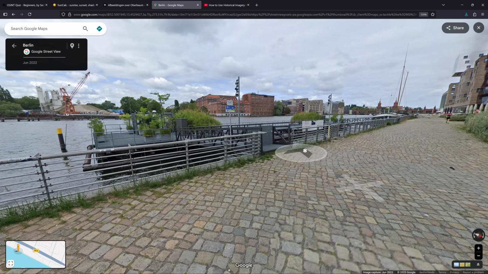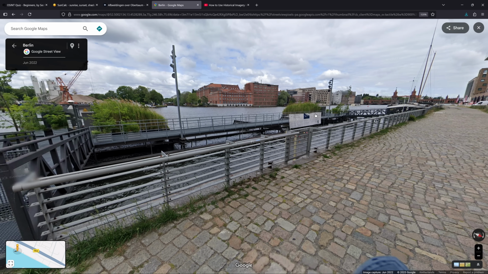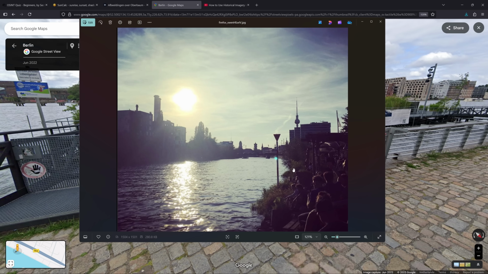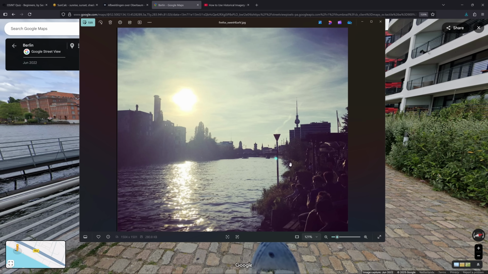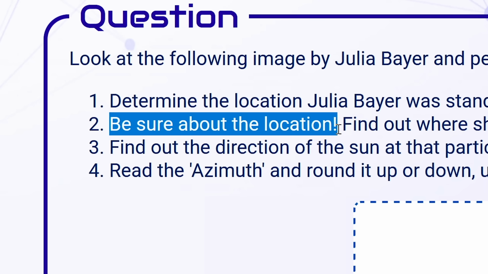I'm going to pretend that we were somewhere on this part here because the vegetation looks the same, even though it doesn't really matter since this image is probably mega old. Let's see if things line up from this perspective. No, they don't.